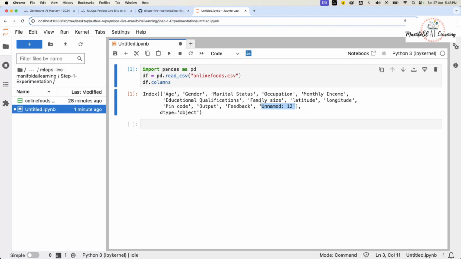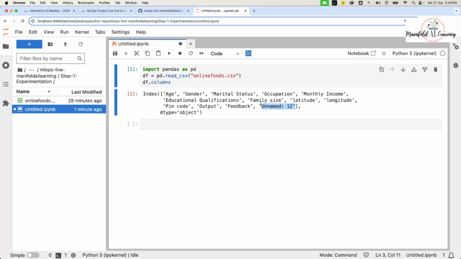The question we need to ask is, this is incorrect data, so is it specific to our training example, or is it common in the production scenario as well? Based on the answer to this question, our code is going to vary.